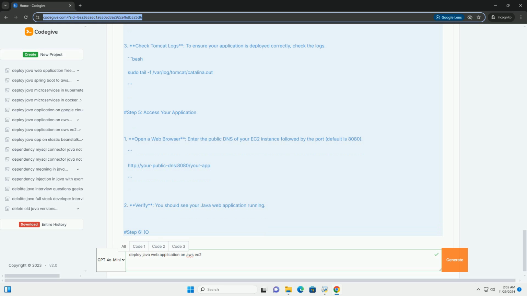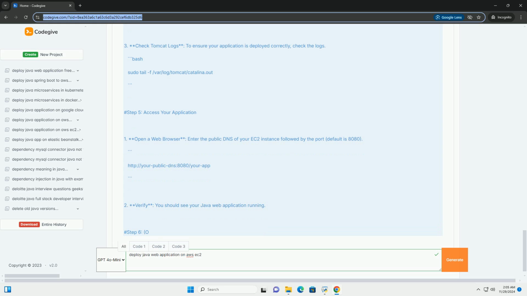Step 3, install Java and Tomcat. 1. Update the package repository. 2. Install Java. 3. Install Tomcat. 4. Start Tomcat. 5. Enable Tomcat to start on boot.